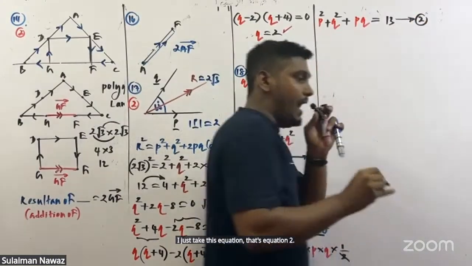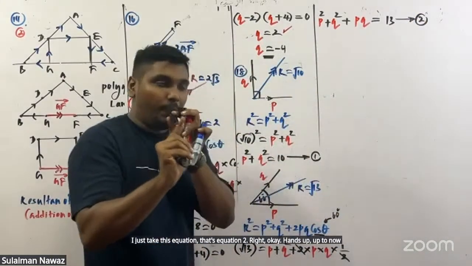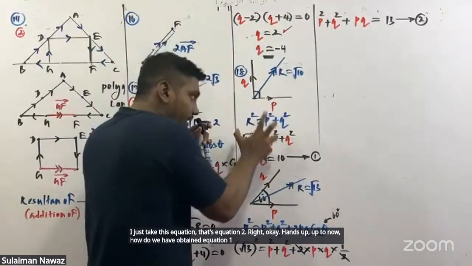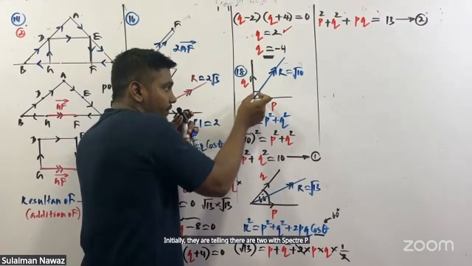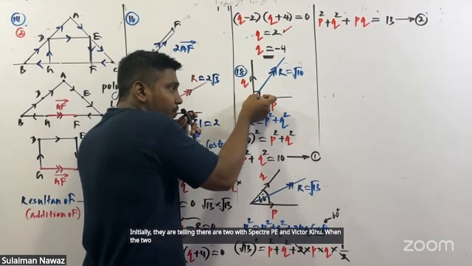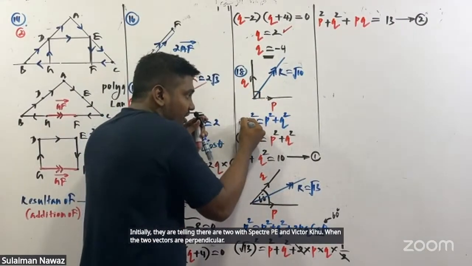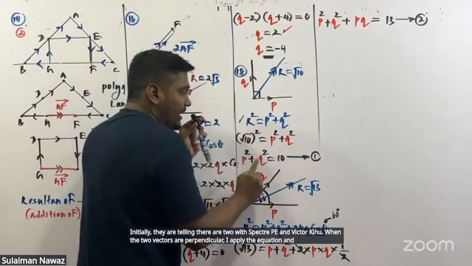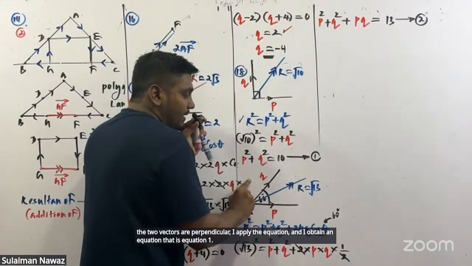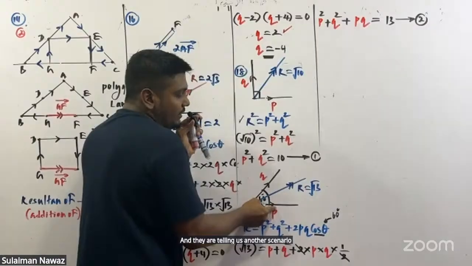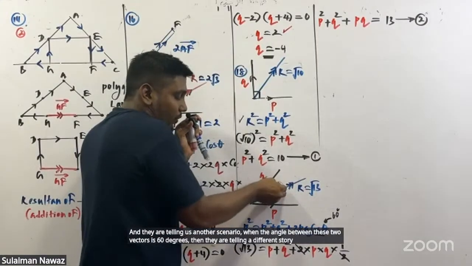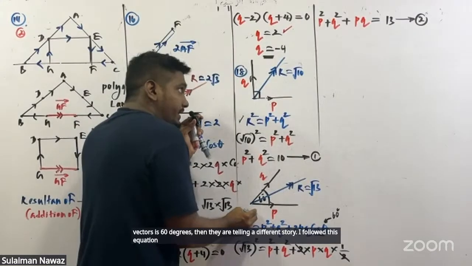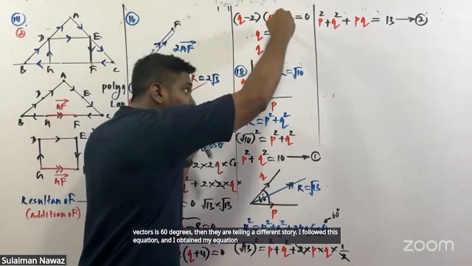Right, okay. Up to now, how I obtained equation 1 and equation 2 based on the given data: initially they are telling there are two vectors, vector P and vector Q. When the two vectors are perpendicular, I apply this equation and obtain equation 1. And they are telling another scenario when the angle between these two vectors is 60 degrees, a different story. I followed this equation and obtained equation 2 like this.